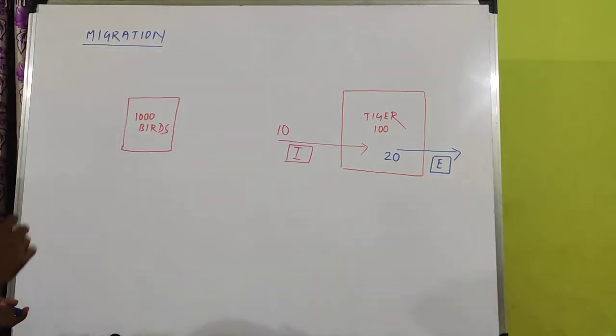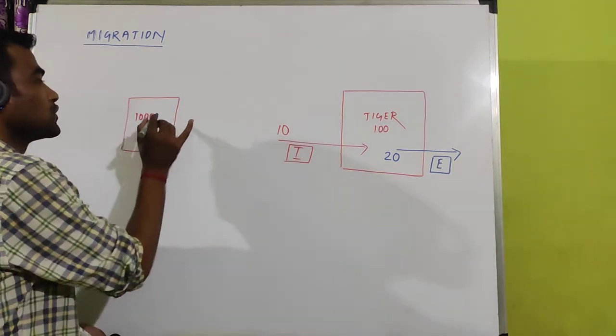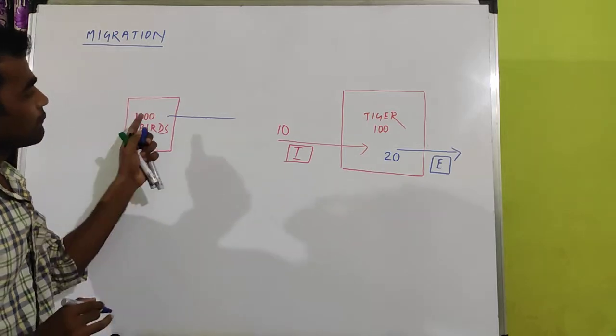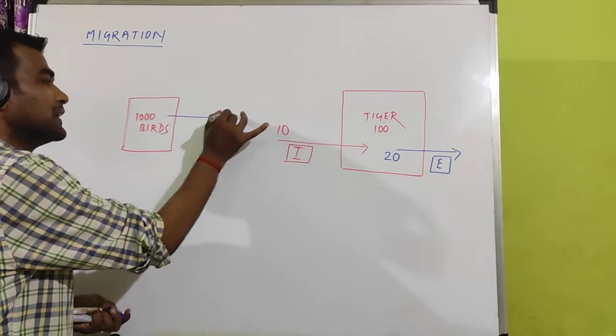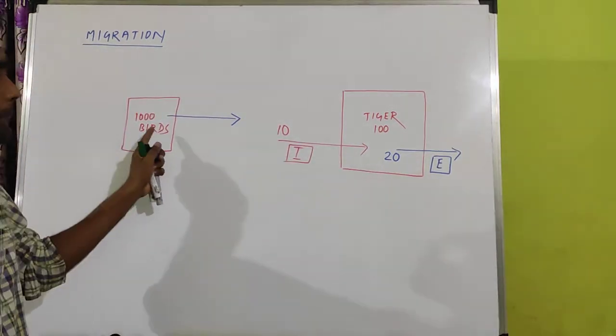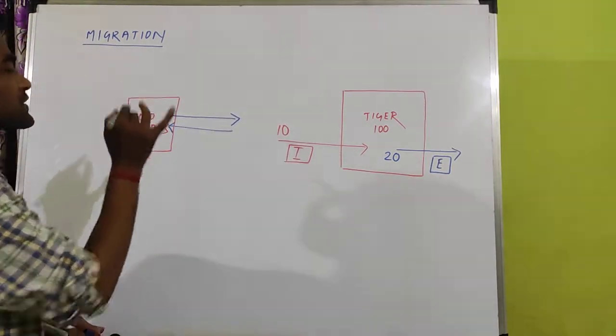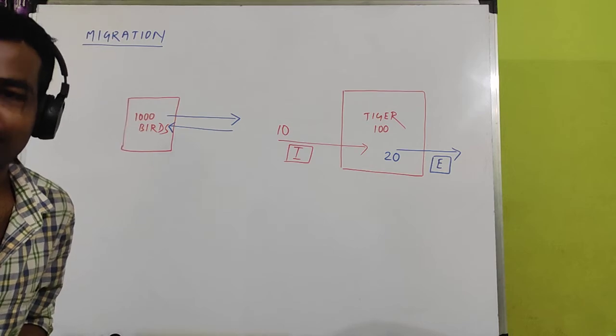So in this case, what happens in migration? Migration is the periodic departure of individuals from a population and also their return to that population after a particular time.